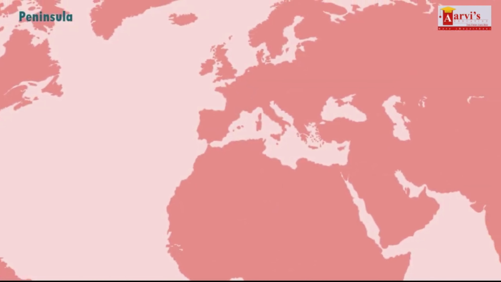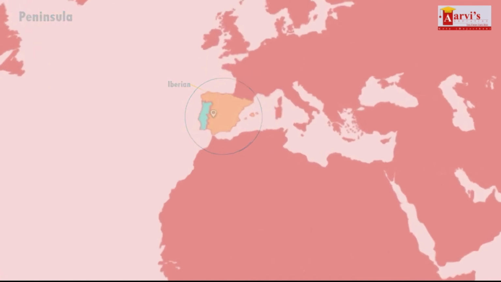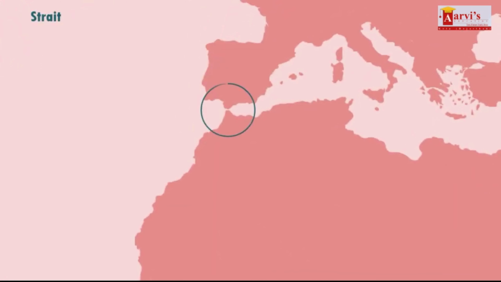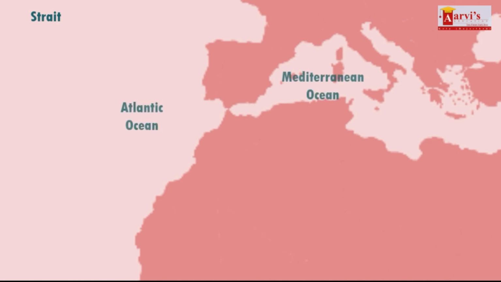Peninsula. A peninsula is a piece of land that is almost entirely surrounded by water, but connected to the mainland on one side. In Europe, the nations Portugal and Spain make the Iberian Peninsula. Strait. A strait is a narrow body of water that connects 2 larger bodies of water. It may be formed by a fracture in an isthmus, a narrow body of land that connects 2 land masses. One strait that was formed by tectonic activity is the Strait of Gibraltar, the only link between the Mediterranean Sea and the Atlantic Ocean.